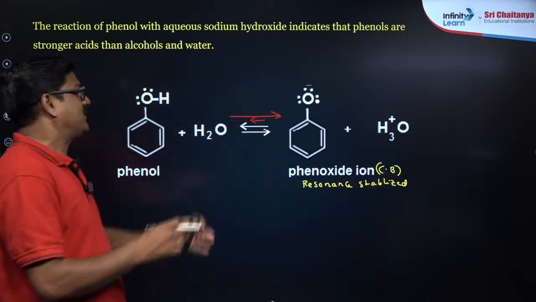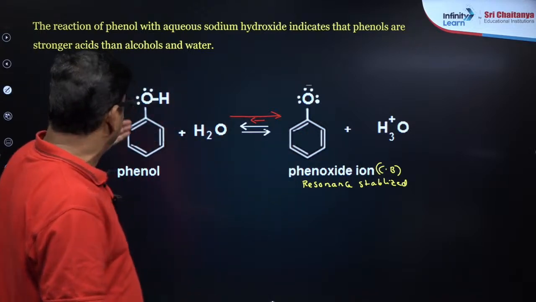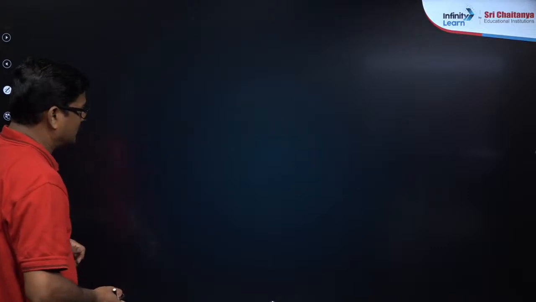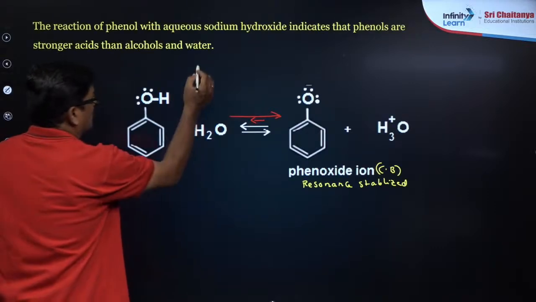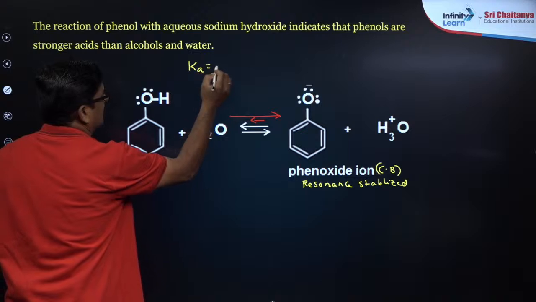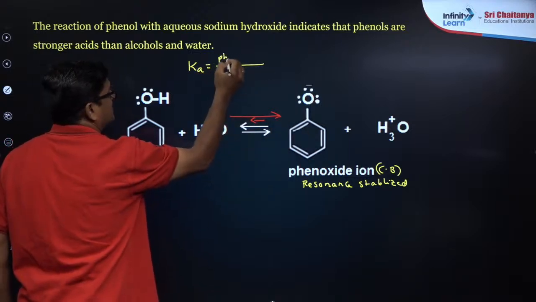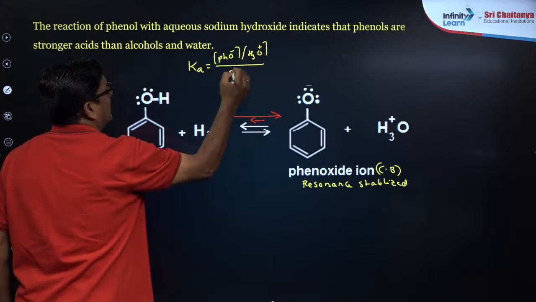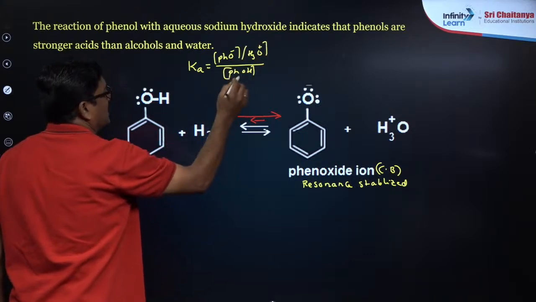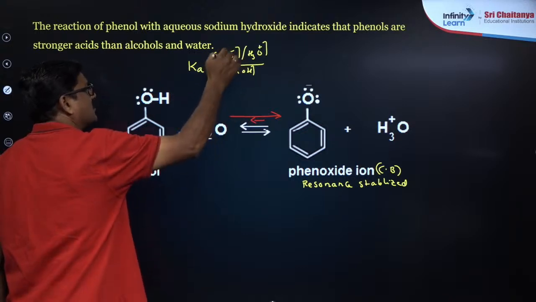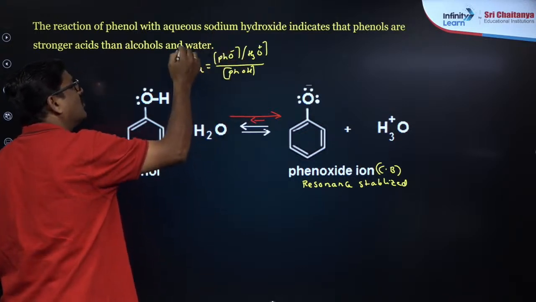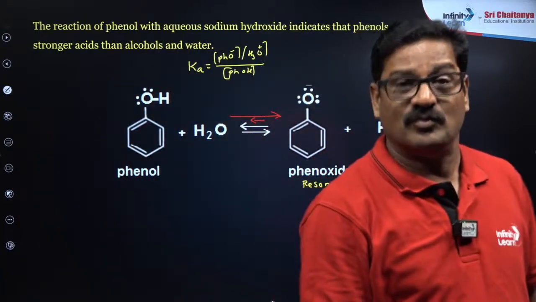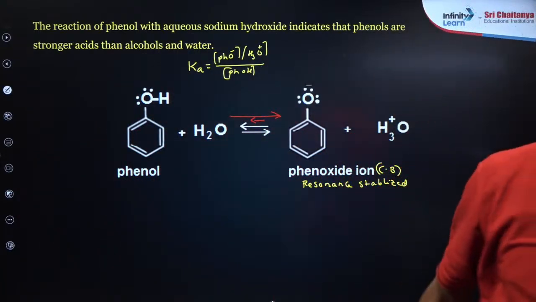The more stable the conjugate base, the more is the acidic nature. Now you can see Ka is equal to phenoxide ion PhO- times H3O+ divided by PhOH. As this is more stable, this concentration always wants to be more, so the Ka value is more, the acidic nature is more, and the pKa value is lesser.